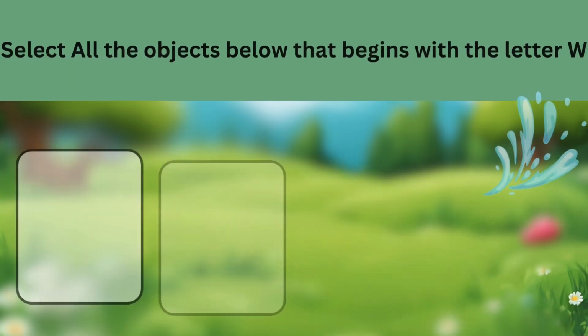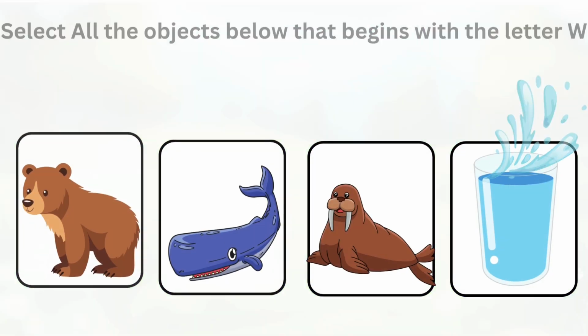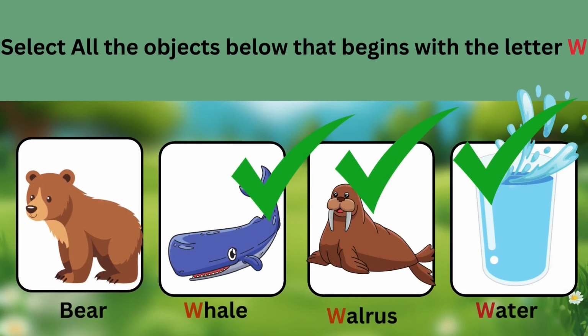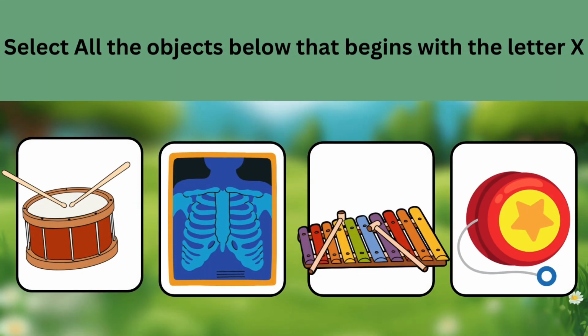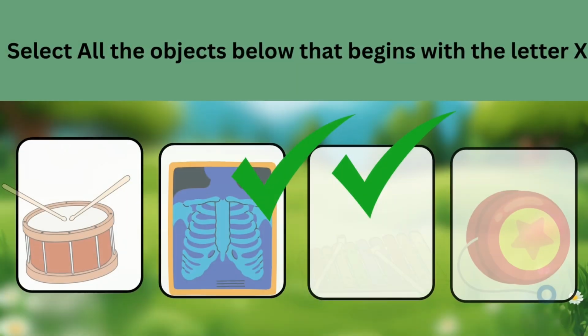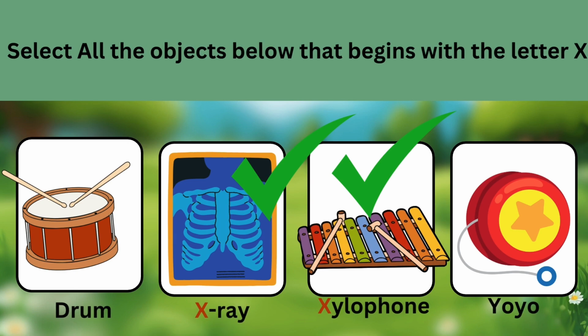Let's check the items below that begin with the letter W. If you chose the answers whale, walrus, and water, then you are correct. They all begin with the letter W. Let's check the items below that begin with the letter X. If you chose the answers X-ray and xylophone, then you are correct. They all begin with the letter X.